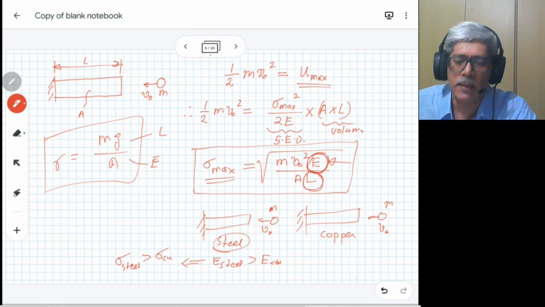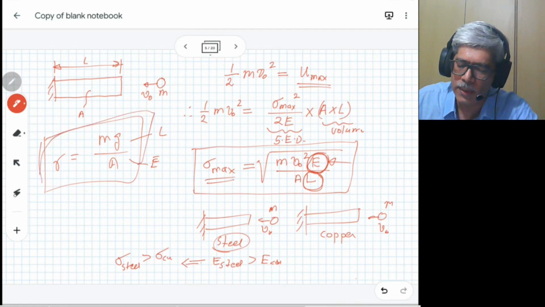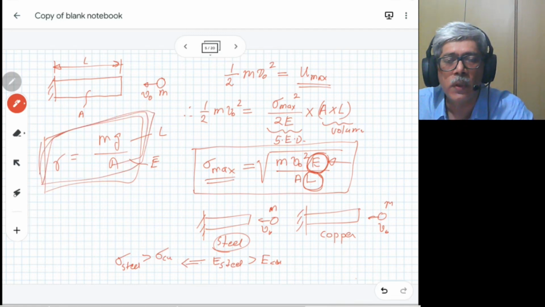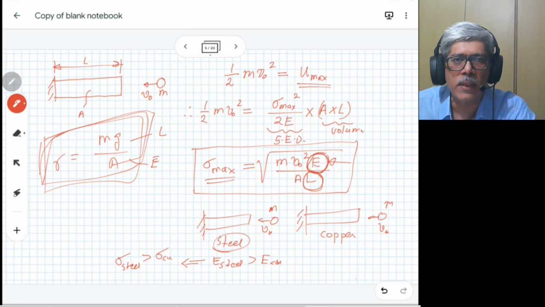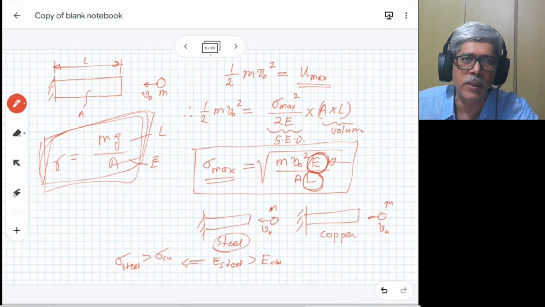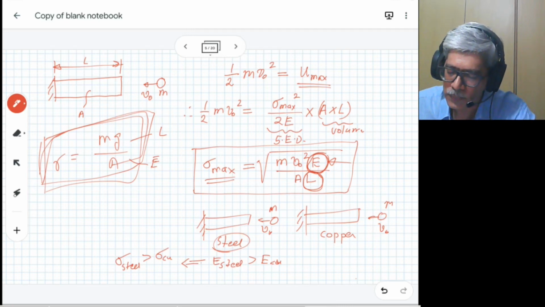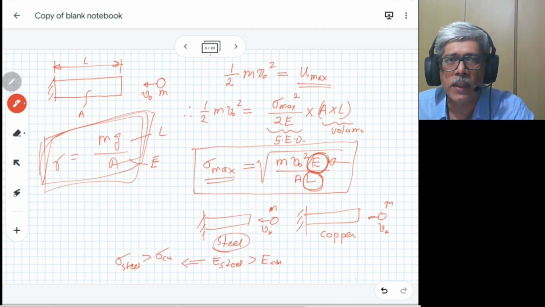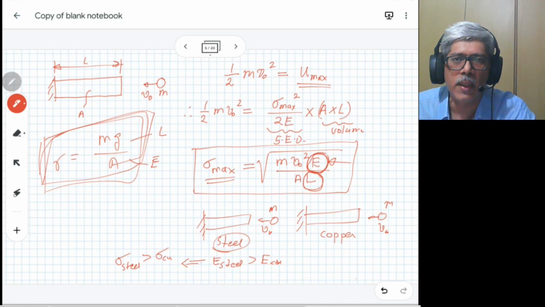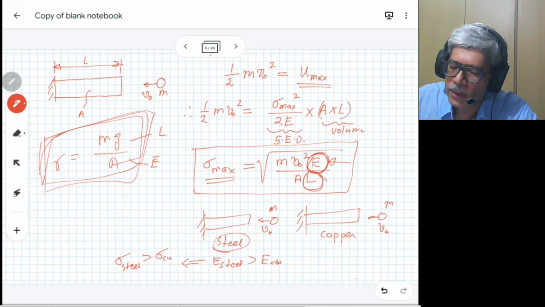This is unlike the conventional stress calculations that we do. In our calculations, the modulus of elasticity never comes into the picture. It influences the deformation but not the stress value. Whereas in the impact loading case, it becomes important that the modulus of elasticity also plays a role. Also, you will see the length also plays a role there.